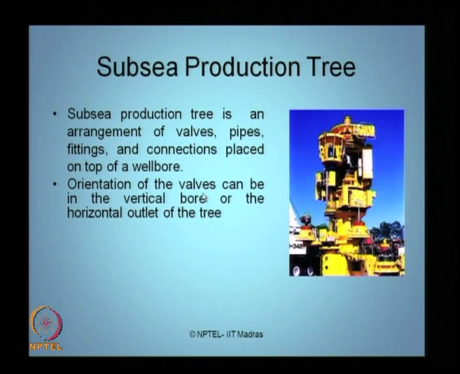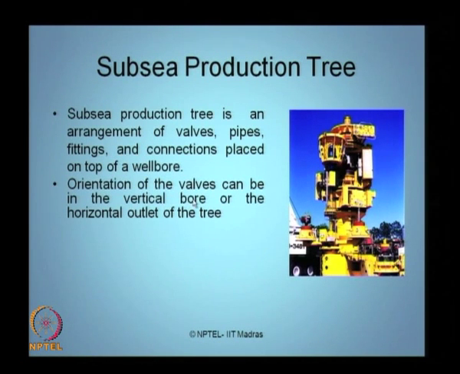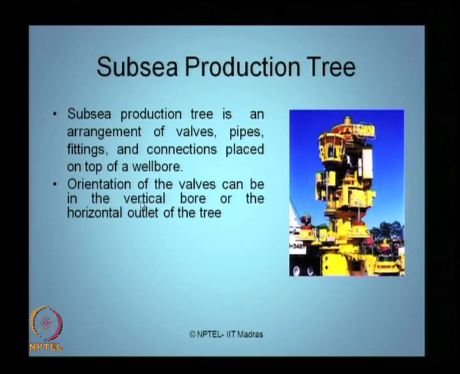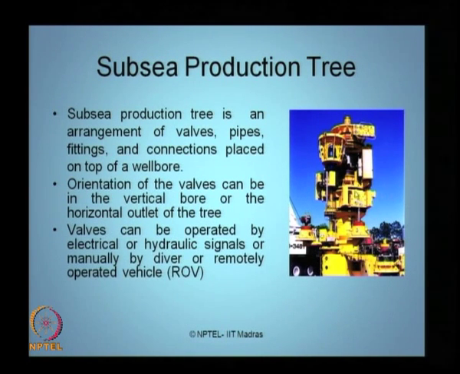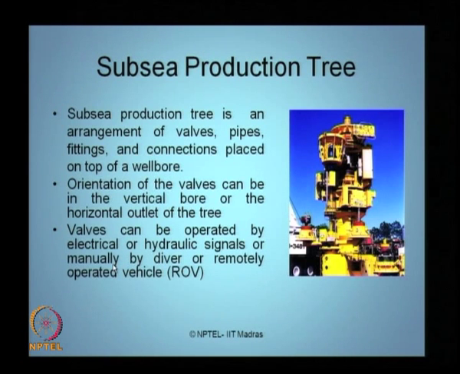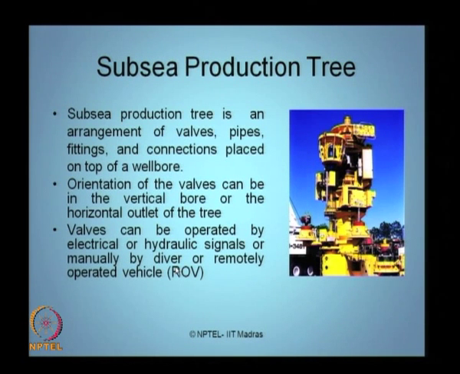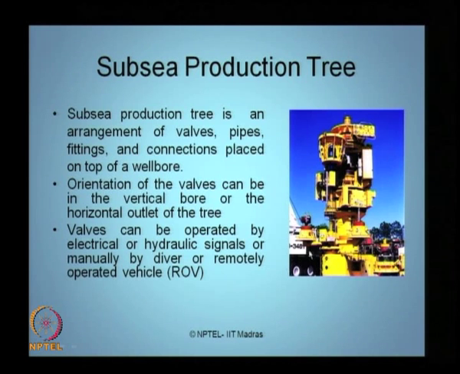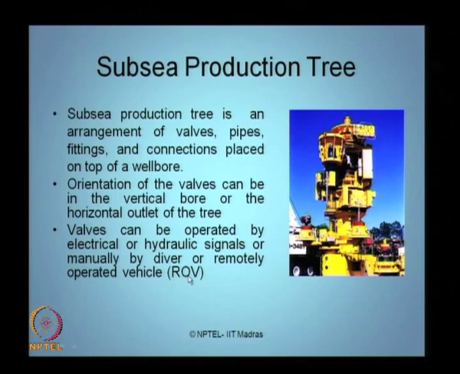Orientation of these valves, which you put as a connection in a subsea production tree, can be in the vertical bore or the horizontal outlet of a tree. Now, the layout or arrangement of the valves can be on the vertical bore or on the horizontal outlet of the tree. Valves can be operated either by electrical or by hydraulic signals. Sometimes we can also operate them manually by a diver, or occasionally we can use what we call remotely operated vehicles to operate these valves. They are called ROV.